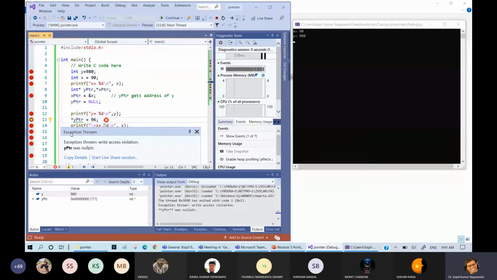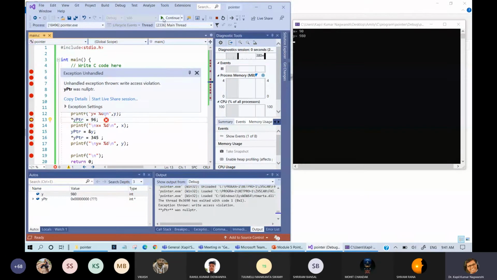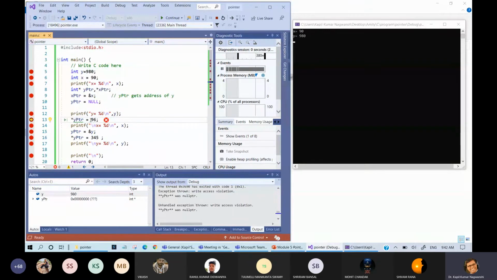Okay, this is pointing to an integer value, and this is not permissible directly. Exception throws a write access violation. y pointer is a null pointer and we have not assigned anything, so it will not do anything. Okay, now continue to the next statement. So this will not run actually.